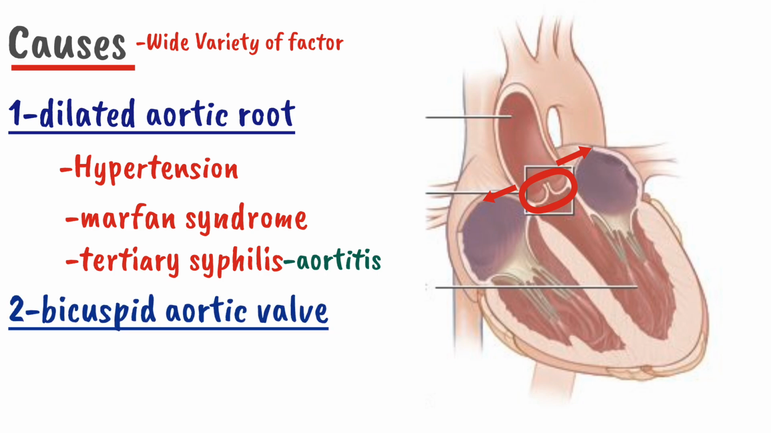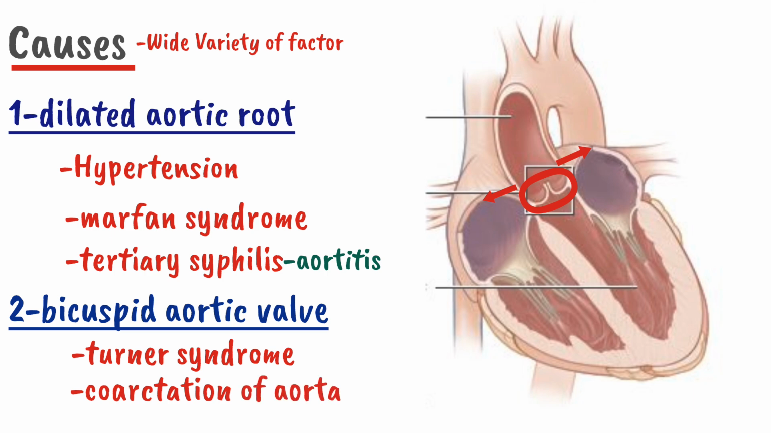Under normal circumstances, the aortic valve has three cusps. When these three cusps are replaced congenitally with two cusps, it is called a bicuspid aortic valve. These valves are weak and the patient will have a regurgitation of blood across the bicuspid aortic valve. This bicuspid aortic valve can occur alone congenitally or in association with other congenital diseases such as Turner syndrome and coarctation of the aorta.